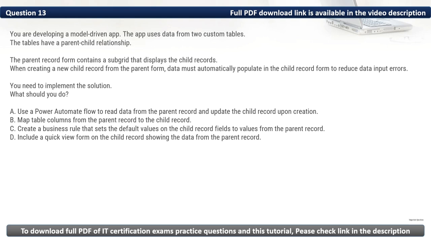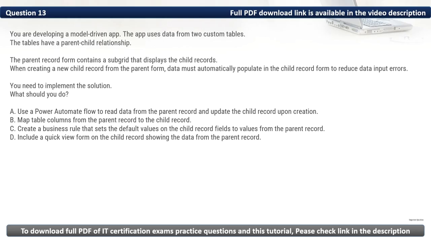Firstly, let's eliminate the incorrect options. We have A. Use a Power Automate flow to read data from the parent record and update the child record upon creation. It is overhead for this scenario, unnecessary for simple data population tasks that column mapping can handle natively. Then we have C. Create a business rule that sets the default values on the child record fields to values from the parent record. Business rules are for real-time field validation or setting default values, but they do not natively transfer data from parent to child records.